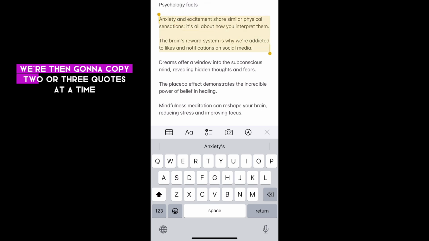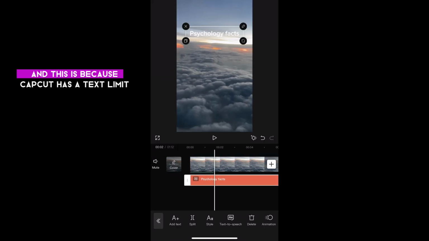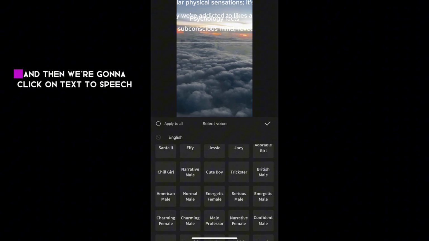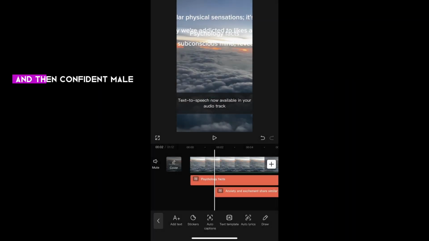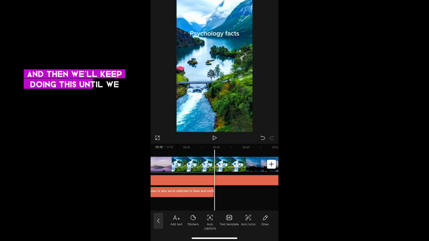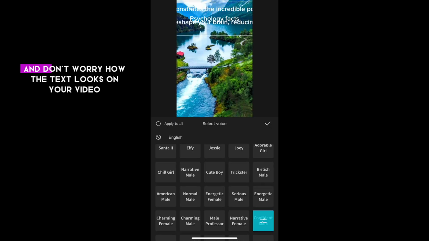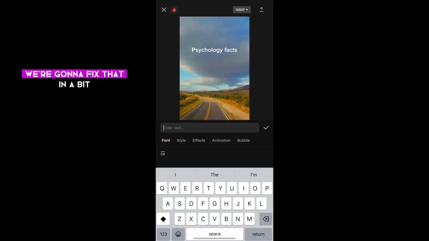We're then going to copy 2 or 3 quotes at a time. And this is because CapCut has a text limit. And then we're going to click on text to speech and then confident male. And then we'll keep doing this until we finish our quotes. And don't worry how the text looks on your video, we're going to fix that in a bit.